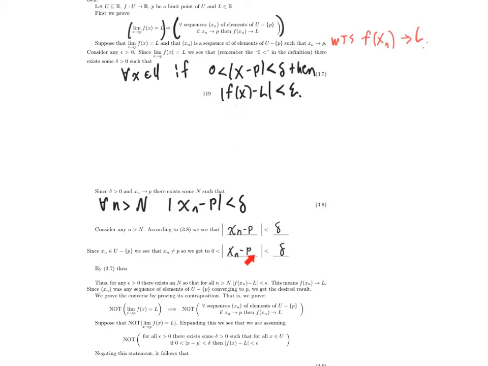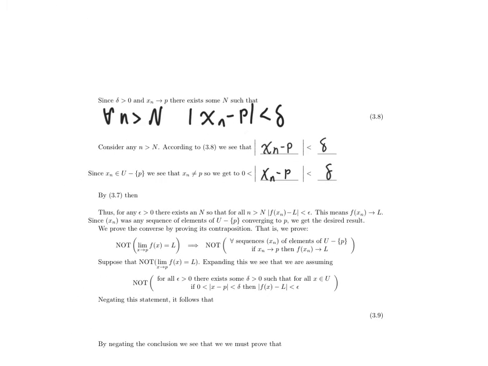So I know that |xn - p| is less than delta. So the if part of that if-then happens, so the then part of the if-then happens. So by 3.7, I then conclude that the absolute value of f of xn minus L is less than epsilon. Nice. So that does it, right?